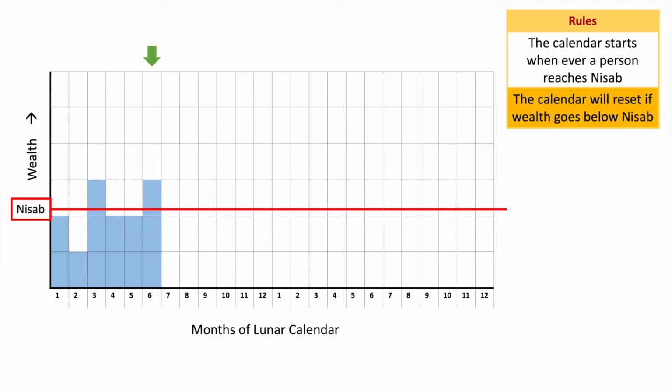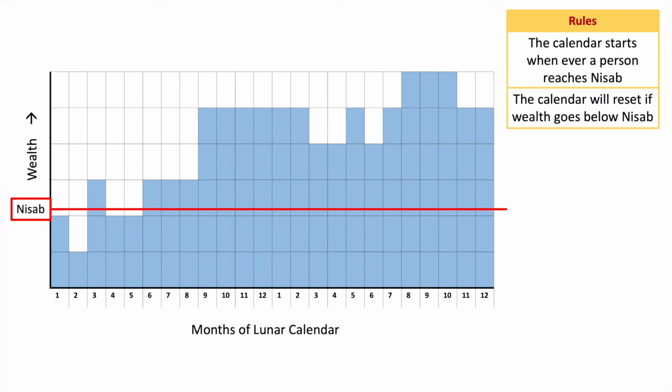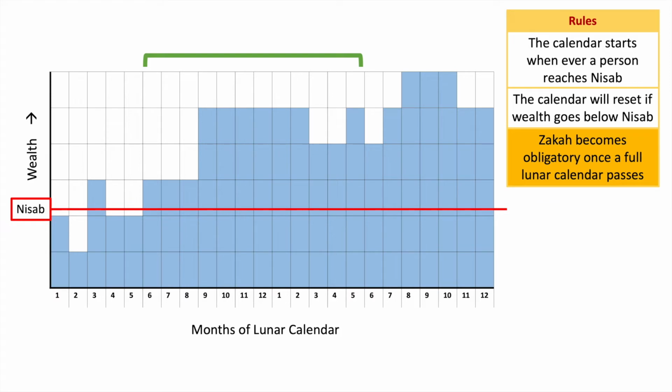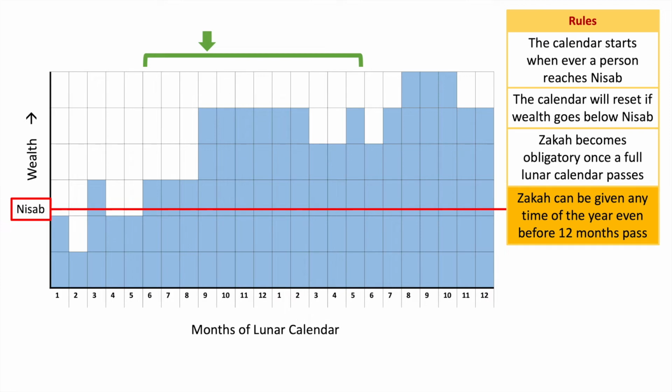And now a whole year passes. For these 12 months, the person always stayed above the level of nisab in their total wealth, and now they have to pay zakah. You don't have to wait for the end of the year to pay your zakah. You could pay your zakah earlier. And you could also say, I want to reset my clock from this month, so that from this point I can calculate my next year and the years after.